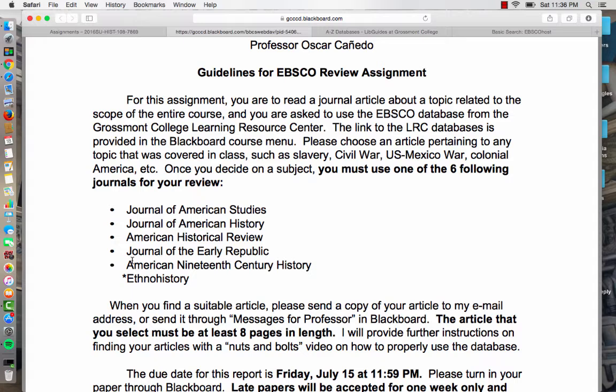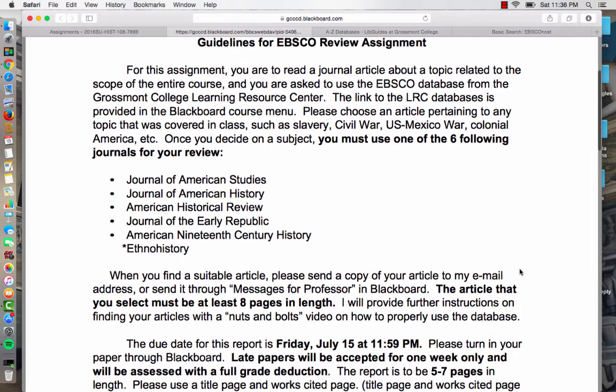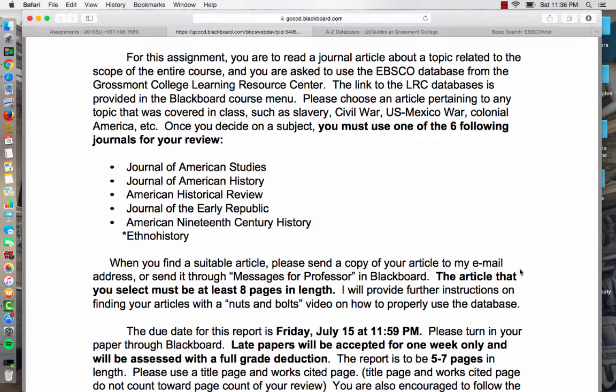I'll explain further how to make sure that your article is from one of these 6 journals. When you find your article, please let me know what it is. You can send a copy of your article to Messages for Professor, or send it to my email, or just copy and paste the abstract or the entry of the article to Messages for Professor and send that to me.